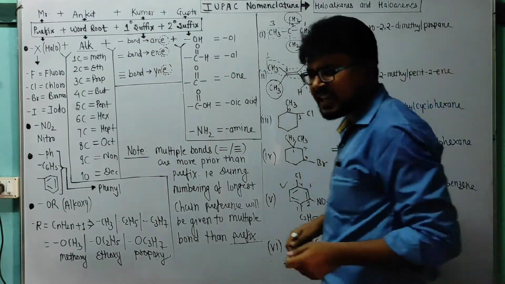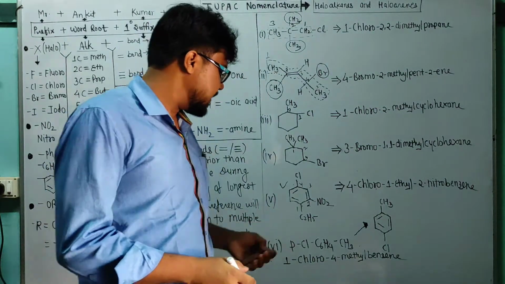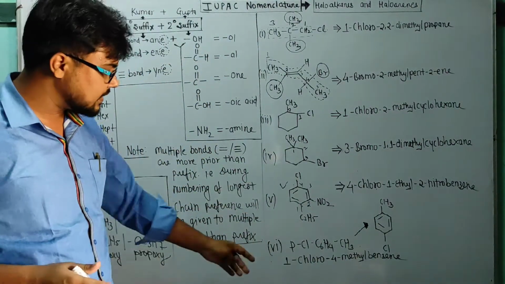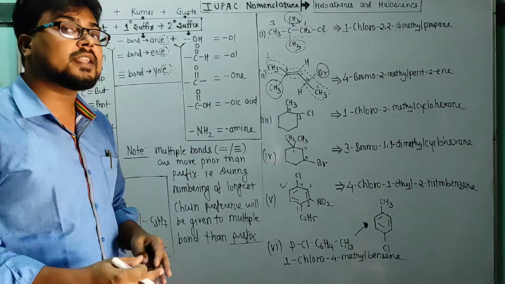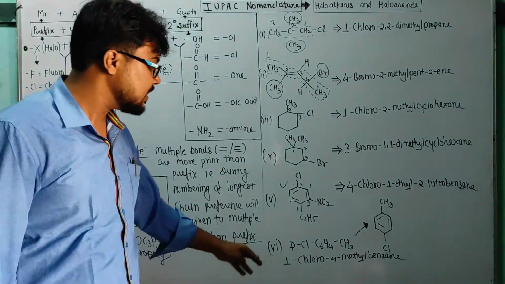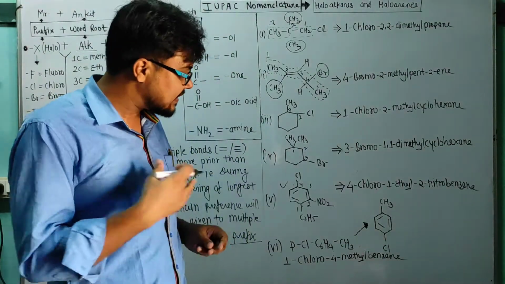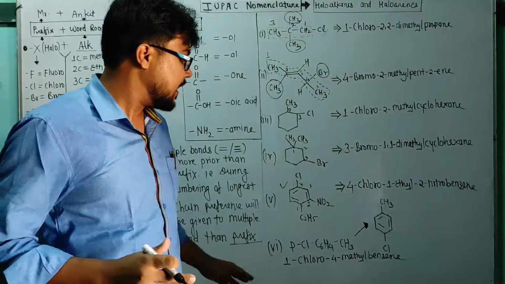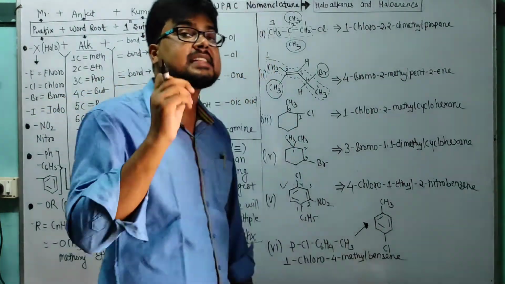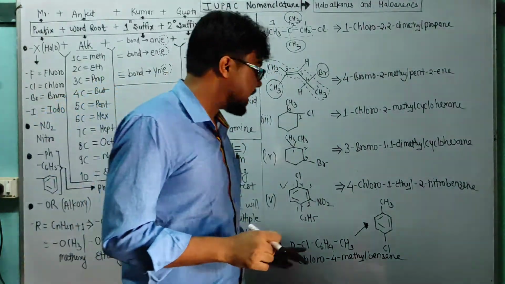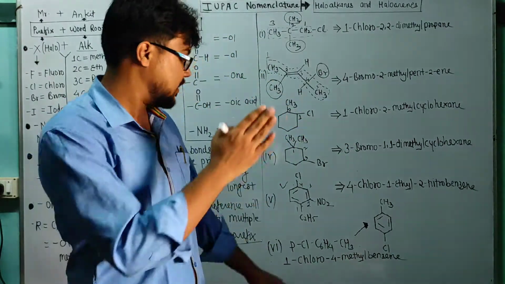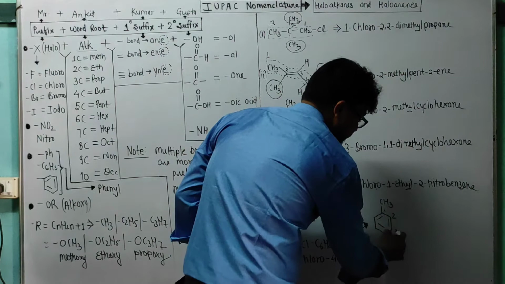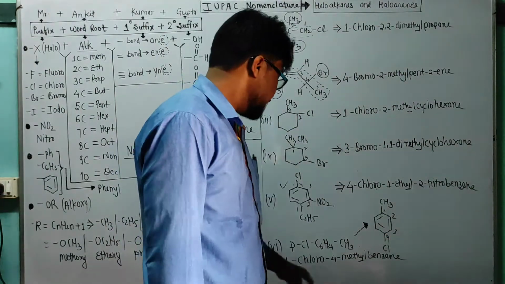What is this? PCl, MCl, OCl. Students, I told you, or we discussed in my previous class, that PMO is nothing but ortho meta para, means para chloro. And what is C6H4? C6H4 is nothing but the benzoid system. And what is CH3? CH3 is again a side chain or substituent. So para chloro means 1,4 position. So P means check 1, 2, 3, 4. Done. So 4 chloro and